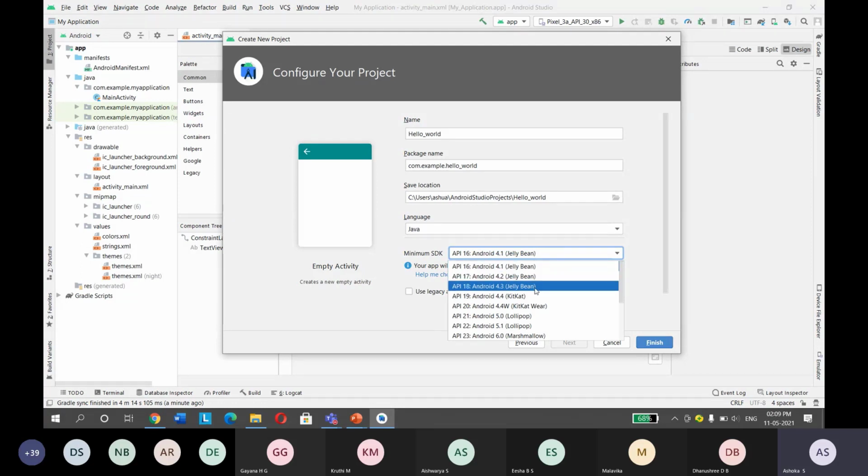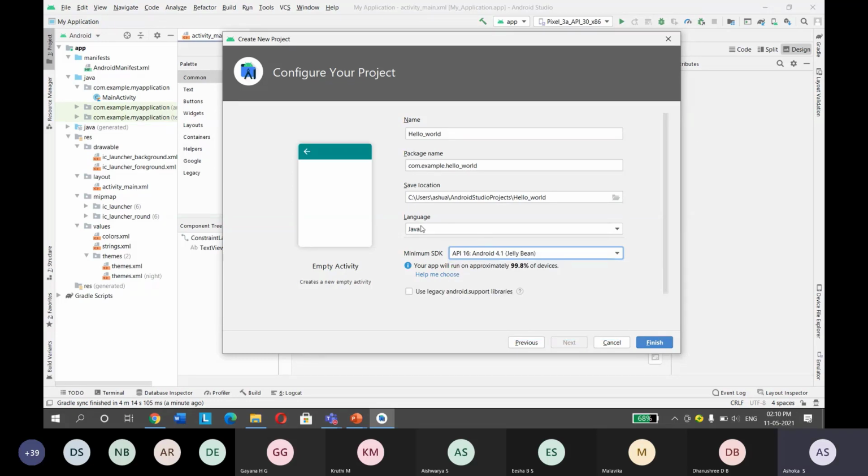If you choose a newer one, you have different variations of Android. Suppose we use API 30, R. Then you can see less than 1% of devices can adopt the application you develop. So always choose the most commonly used one.